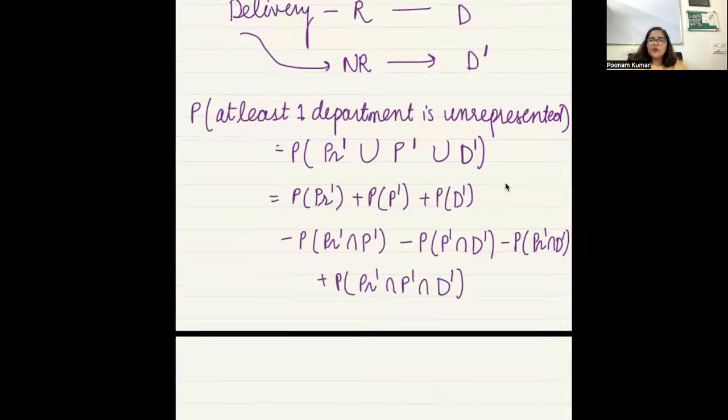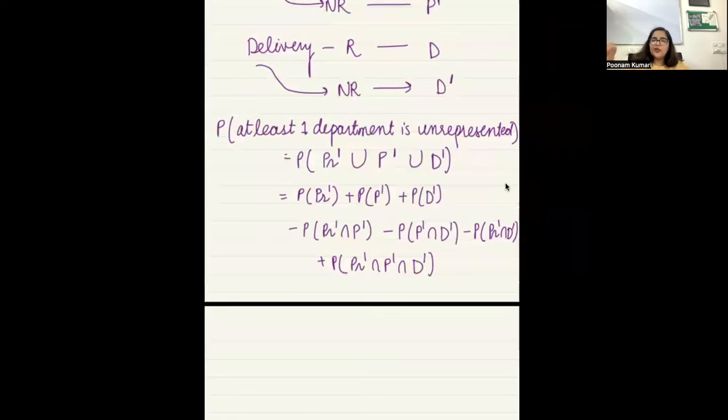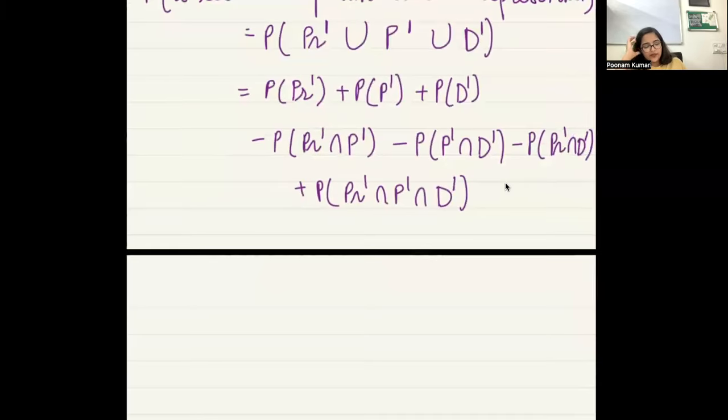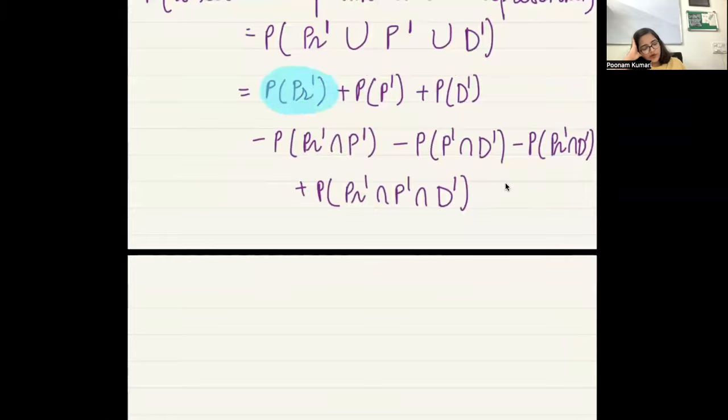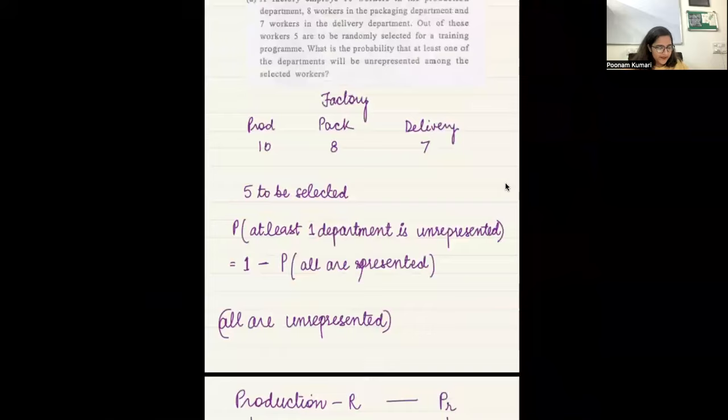So we've just used the formula for the probability of A union B union C. Now we have to see how to find each of them individually. Let's see one by one. What is the meaning of this term? What is the meaning of PR complement?